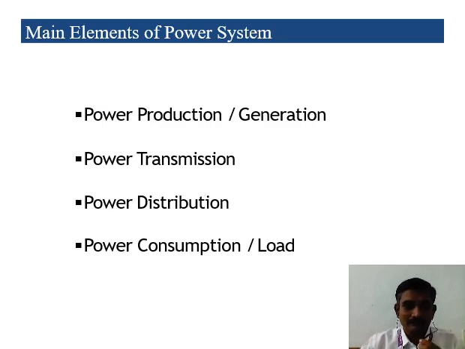This power system consists of power generation, power transmission, power distribution and power consumption. So the integration of these things is called a power system. Okay, a power system is an integration of power generation, power transmission, power distribution, and power consumption. What for are we generating power? To consume. So to satisfy the end consumer's requirement, we generate the power.